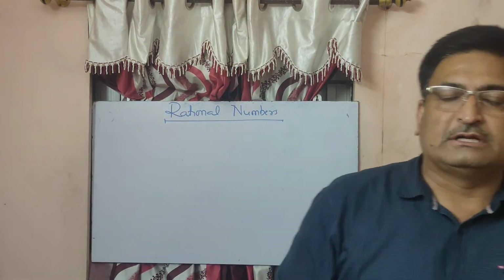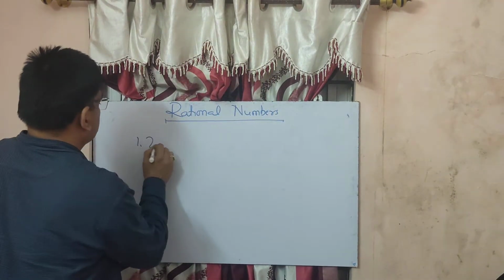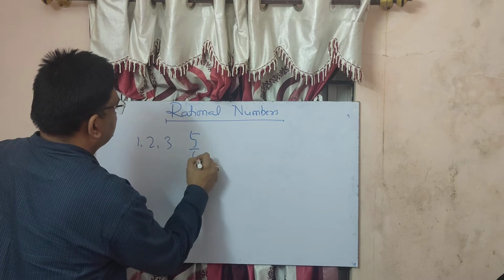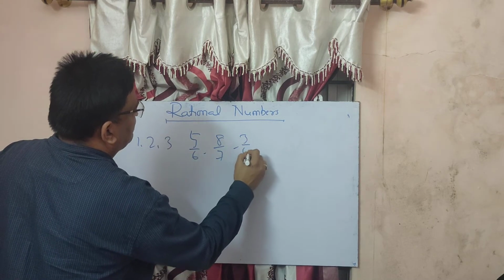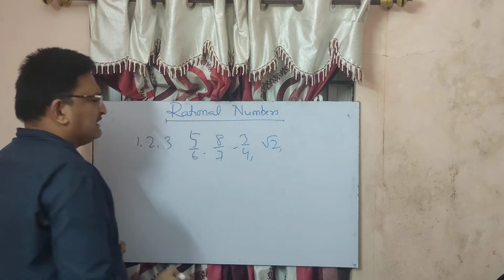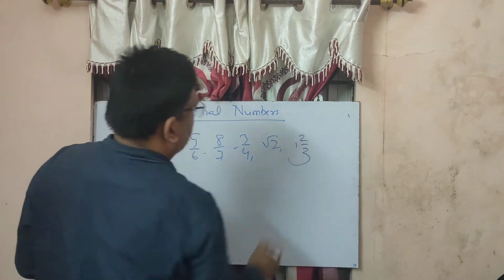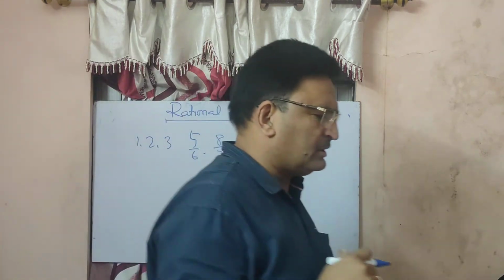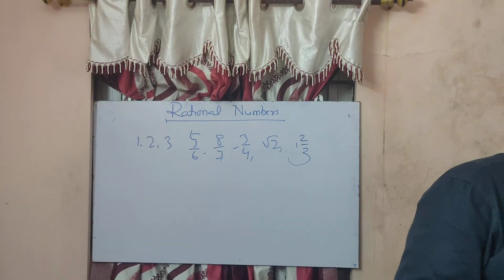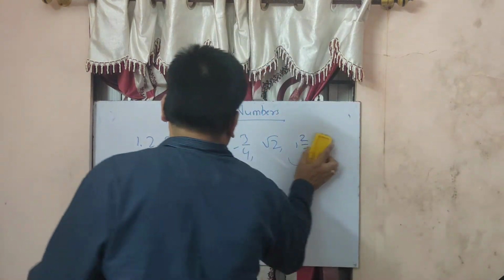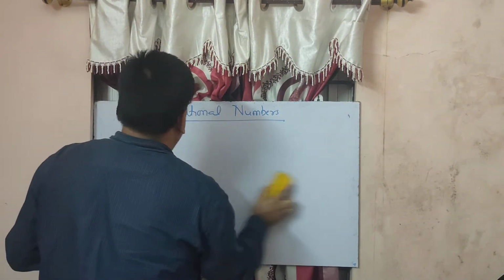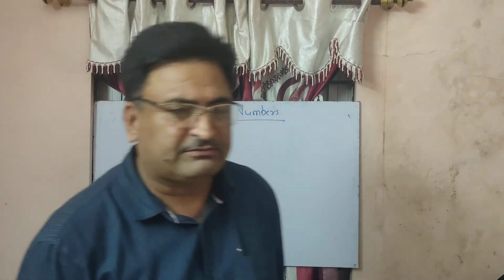You might be remembering the number line. The numbers can be represented on number lines, and there are types of numbers. You might have seen 1, 2, 3, 5 upon 6, 8 upon 7, minus 3 upon 4, square root 2, 1, 2, 2 upon 3, like that. You might have seen a lot of numbers, isn't it? So numbers have many types. Now let us discuss and learn about the types of numbers.